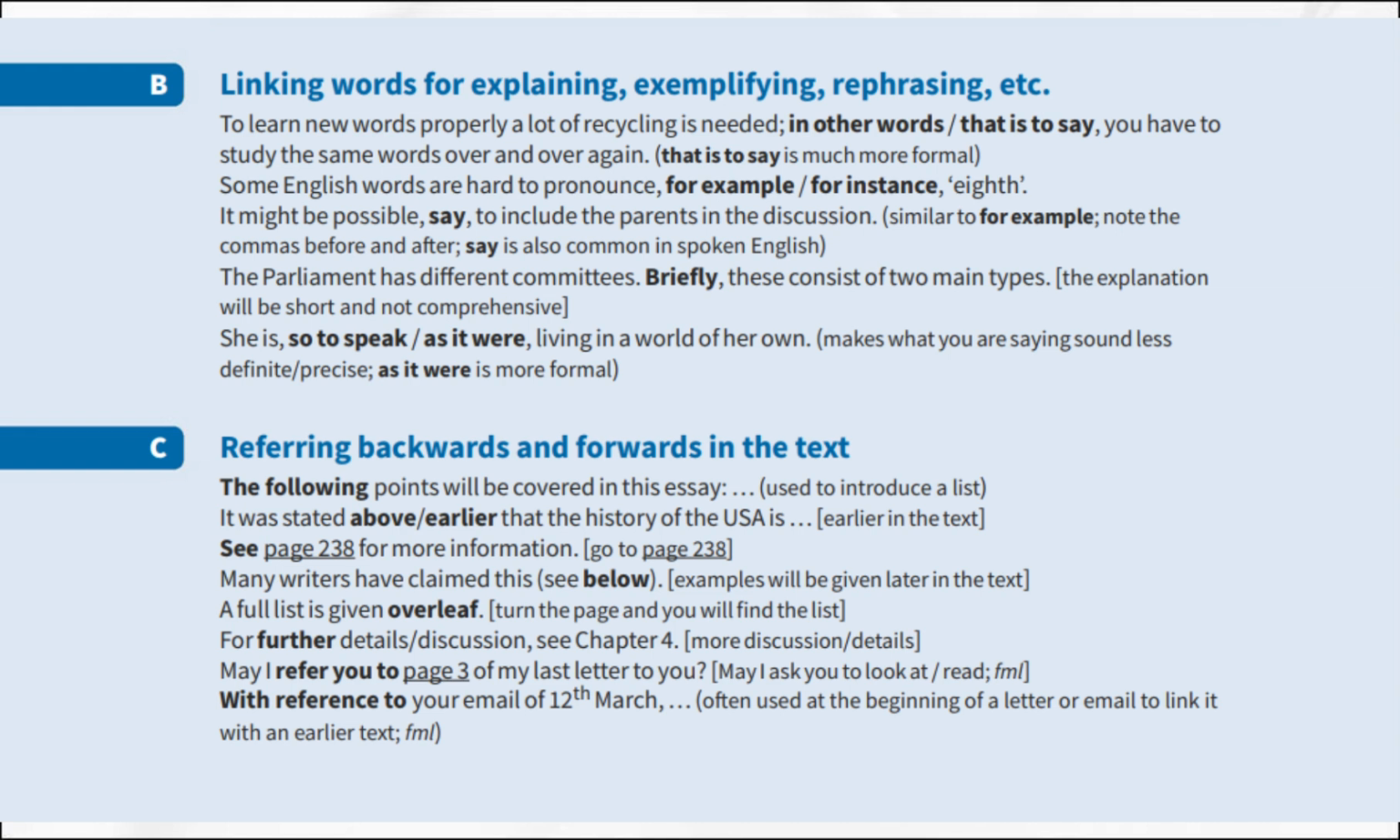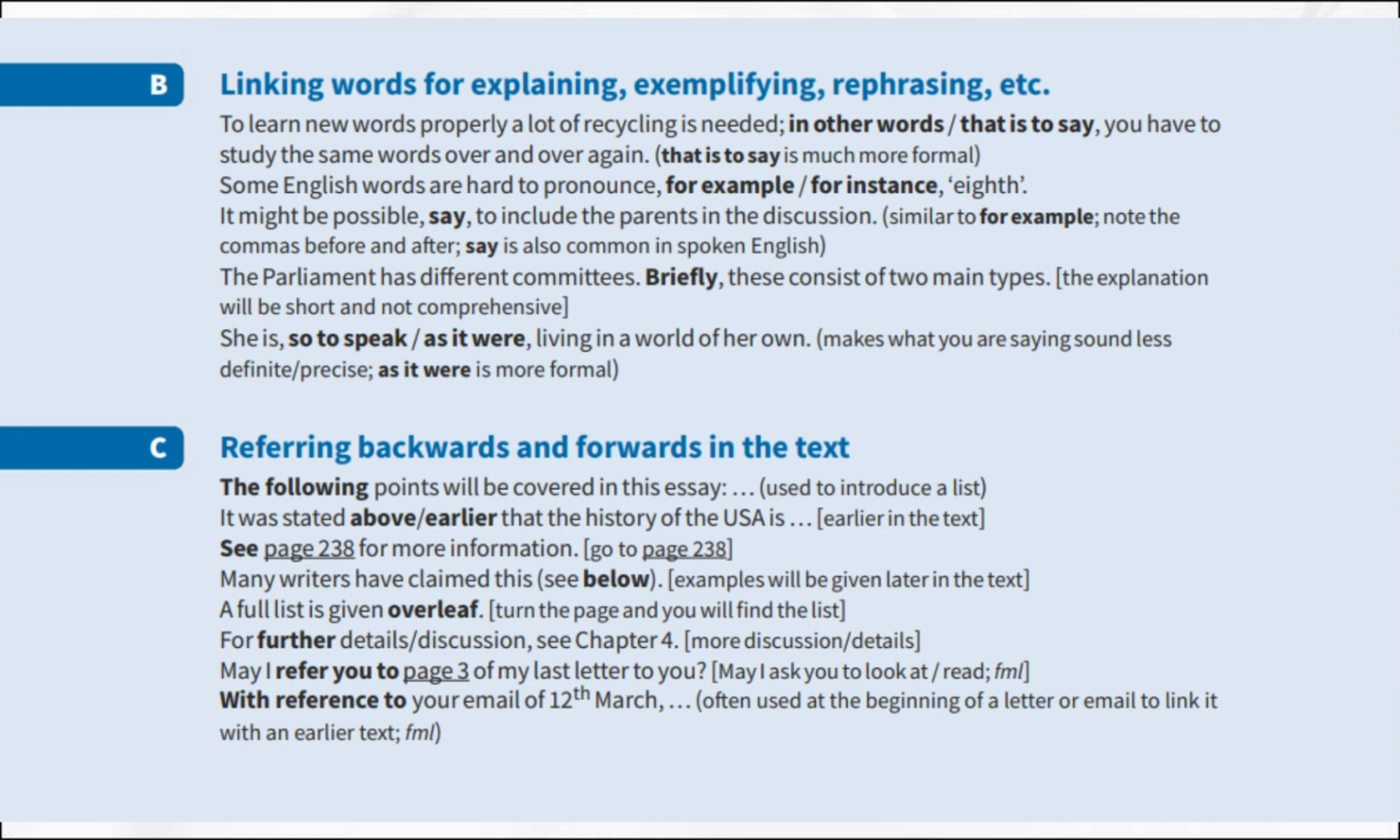To indicate that an explanation will be short and not comprehensive, we use briefly. The Parliament has different committees. Briefly, these consist of two main types. To make what you are saying sound less definite or precise, we use so to speak, or as it were. She is, so to speak, living in a world of her own. As it were is more formal.